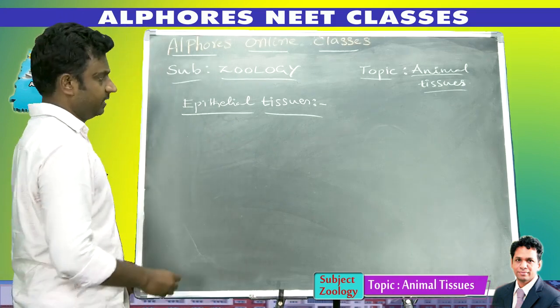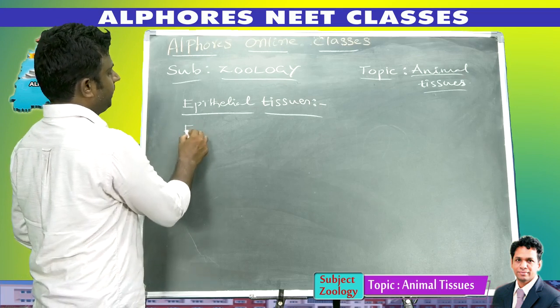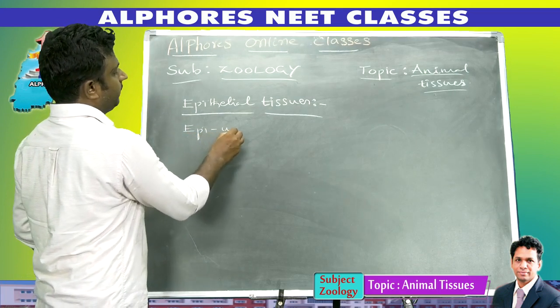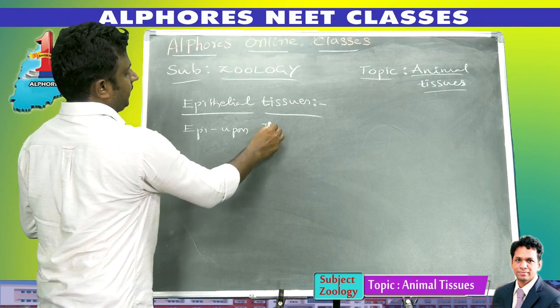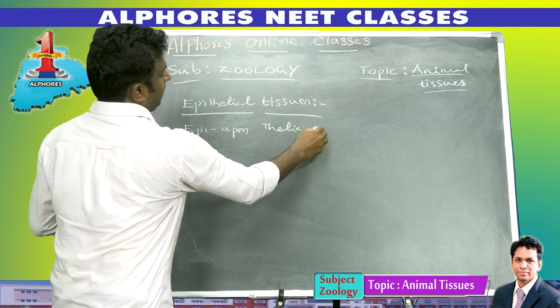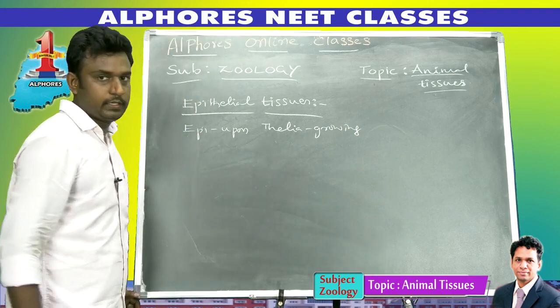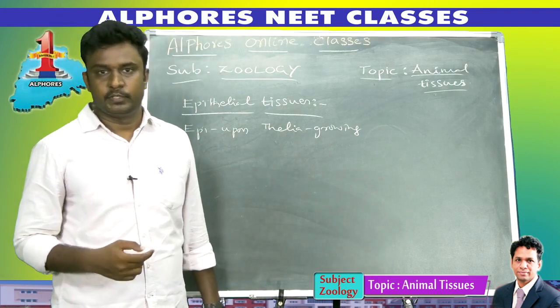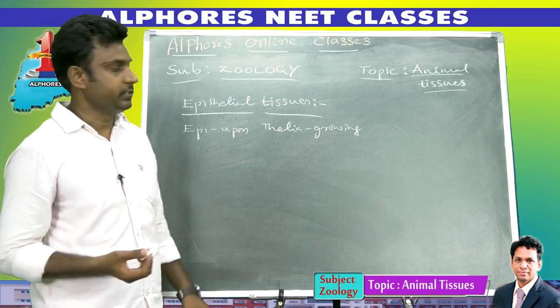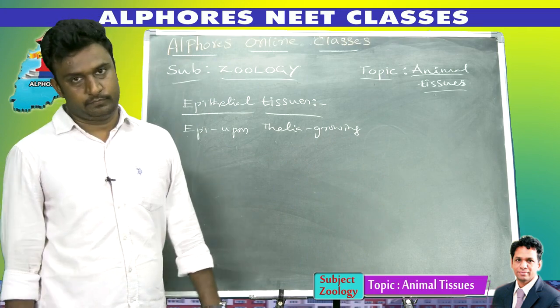What is epithelial tissue? Epi means upon. Thelia means growing. So the tissue which is growing on another tissue is called epithelial tissue.